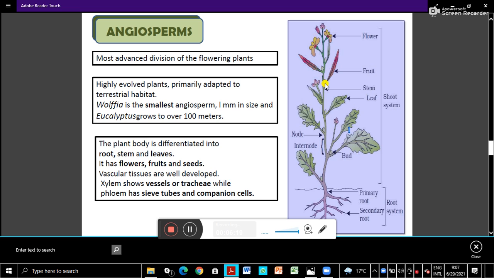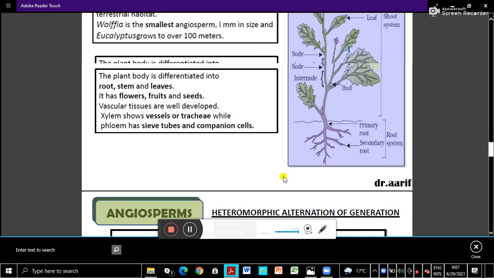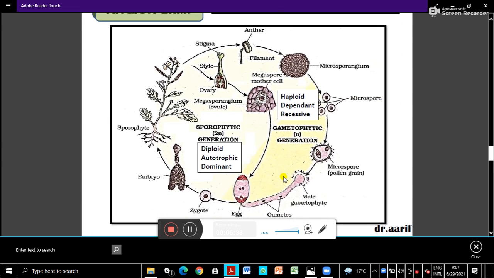That is the axil, and in the axil there is an axillary bud which may develop into branches or which may develop directly into flowers. So see, the branches are developing. So these are the morphology of an angiosperm plant. Now we come to